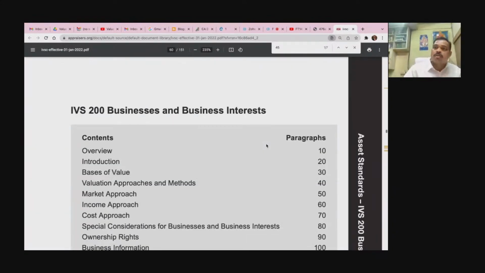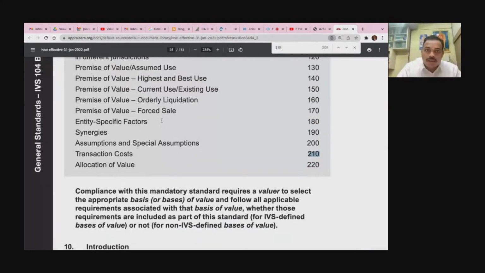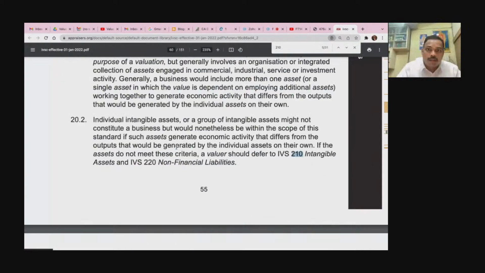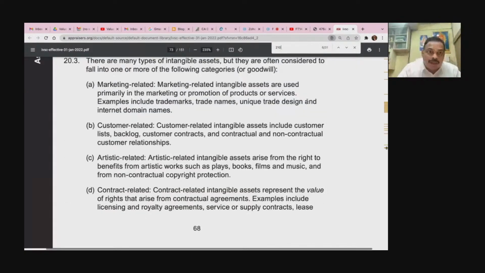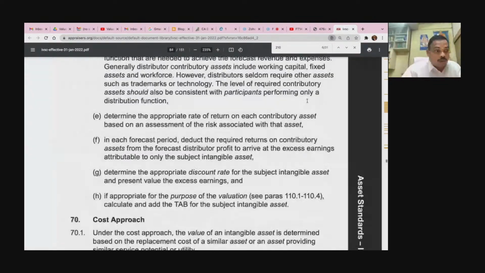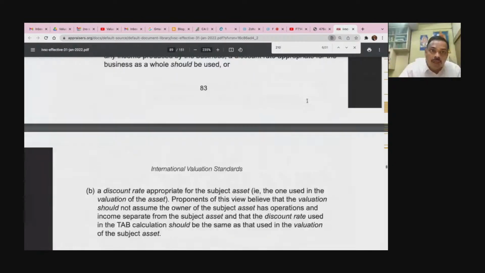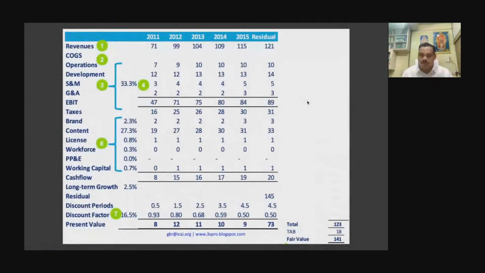So now come to this 210. This is your 200. So where is this? 200. Tax amortization benefit, para 110. Please look at this. This is a very, very important question. Okay. Now 110. Look at this. Tax amortization. Now I want to make one observation here that you already got the present value 123.